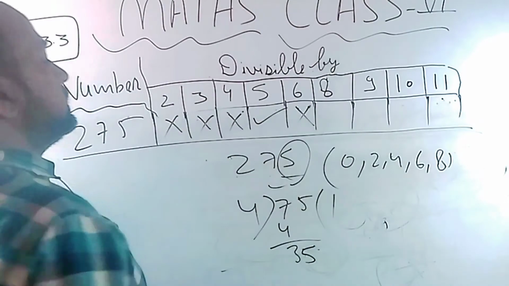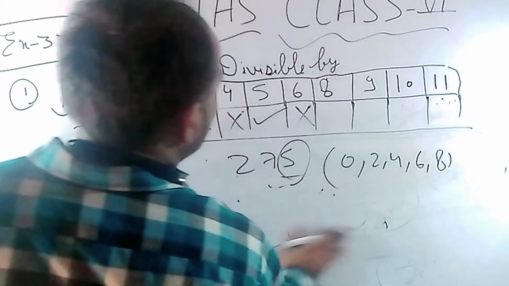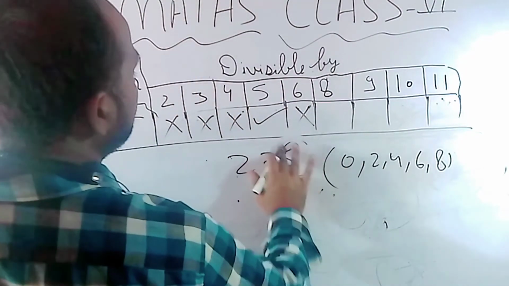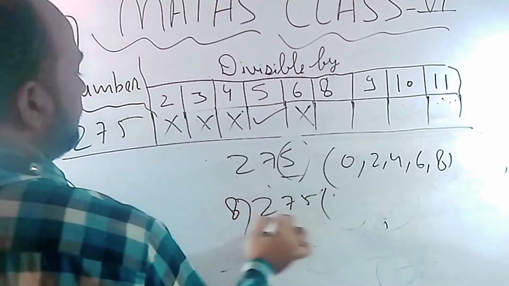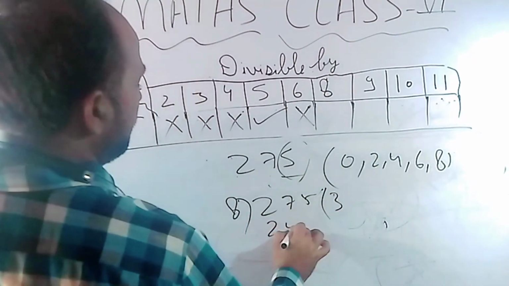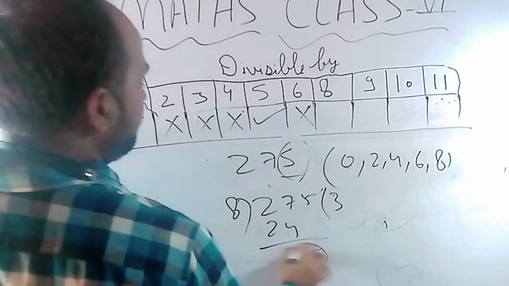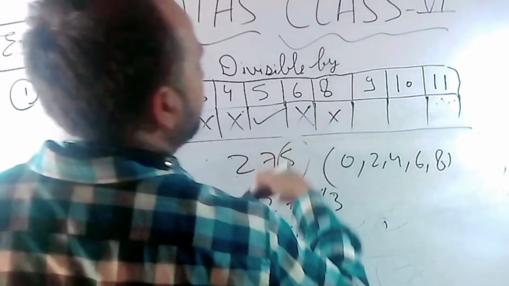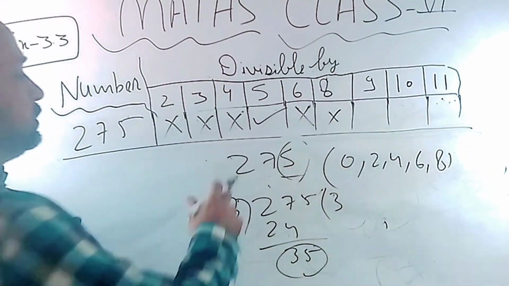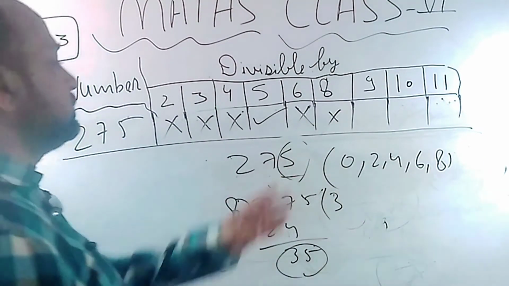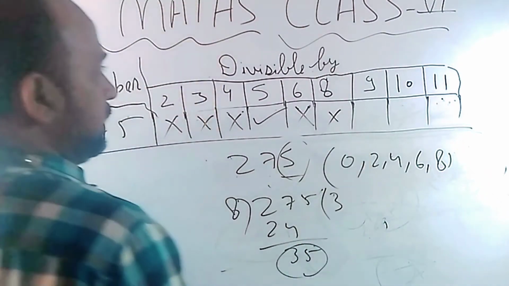Now in the case of 8, check the last 3 digits. 275 divided by 8, 8 3s are 24, 35 will come in the 8 table? No, wrong. Okay, now in the case of 9, add all the digits: 2 plus 7 is 9, 9 plus 5 is 14. Will 14 come in the 9 table?